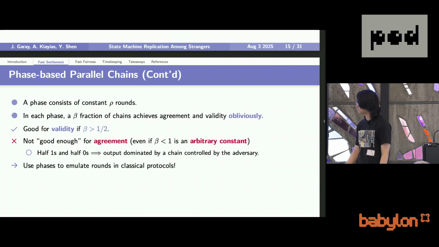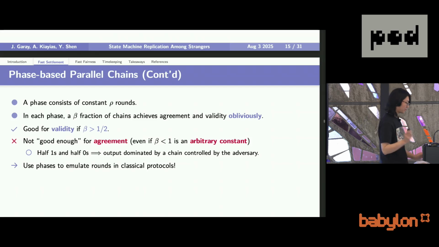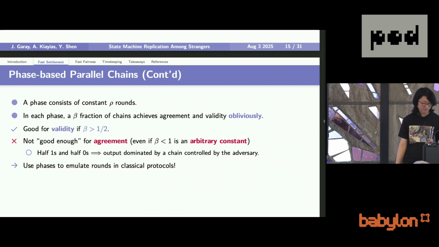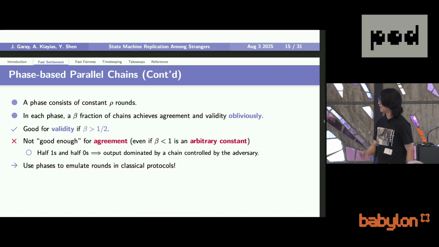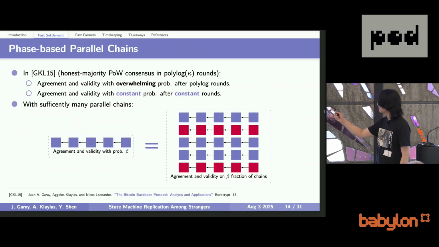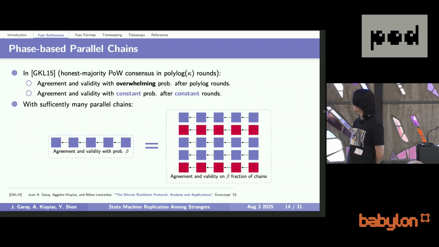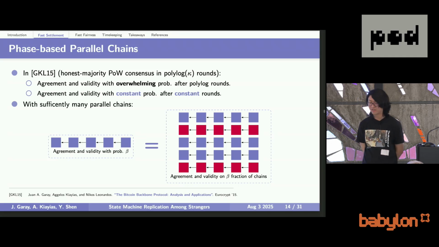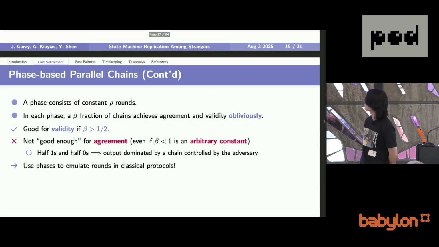And the way that we solve this is by running these phases iteratively and using them to emulate a classical consensus protocol. And why will this work? That's because we have these chains, and some of them are good. For the good chains, we have a common view on them, which will emulate honest parties in classical consensus. And for the bad chains, we don't have agreement on them, and they will emulate the bad parties in the classical consensus protocol.